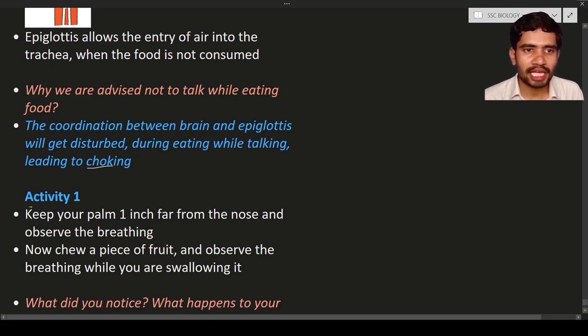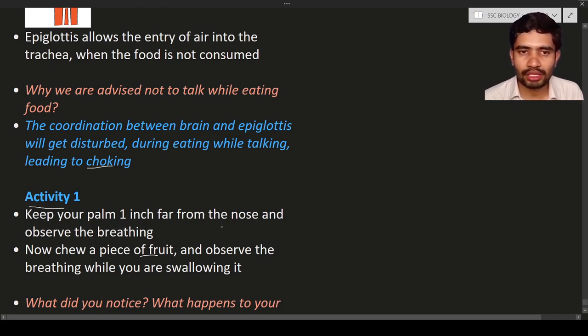So next one will be activity 1. In activity 1, keep your palm 1 inch away from the nose and observe breathing. If you observe, there is an exchange of gases. There is a flow of air from your nose to the outside and from the outside into the nostrils. Now chew a piece of fruit or any food material and now swallow it. During swallowing, can you observe the breathing?